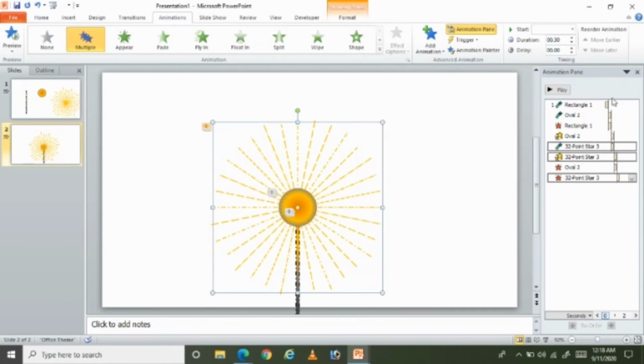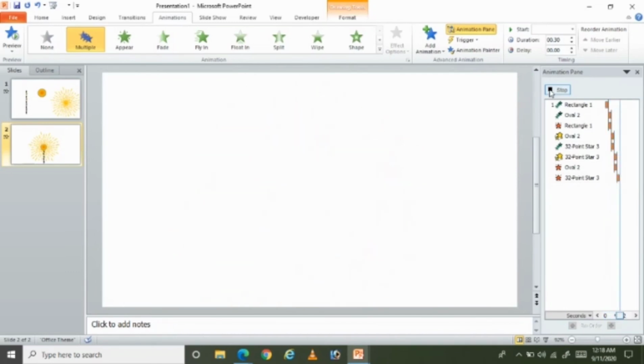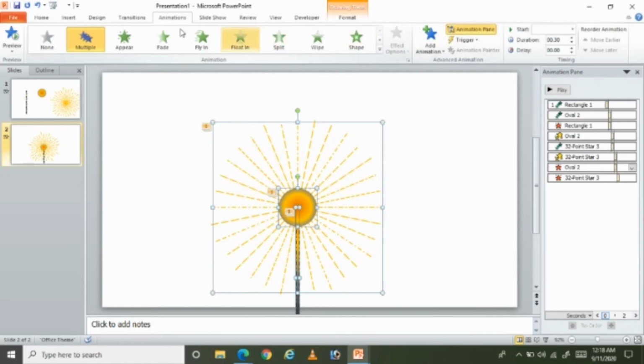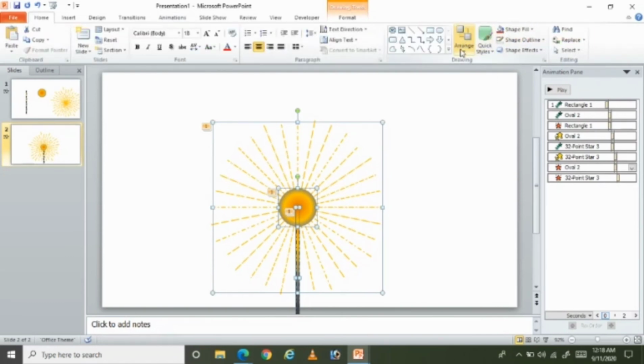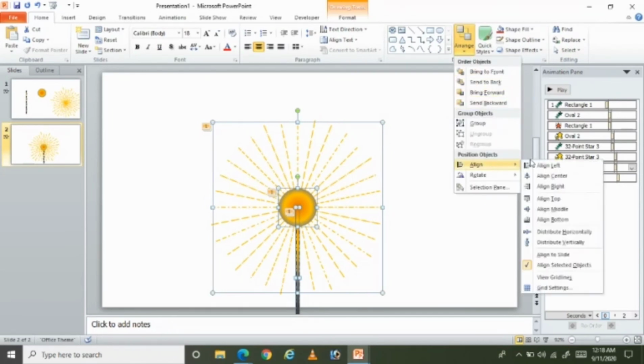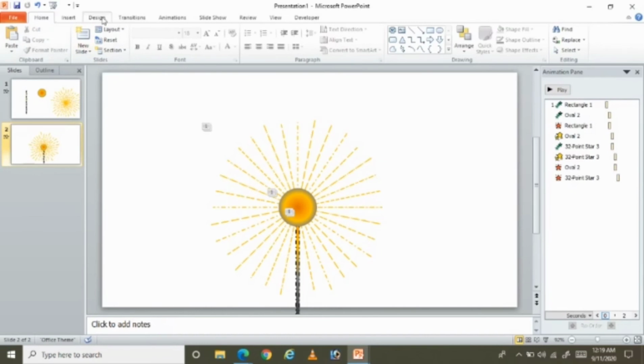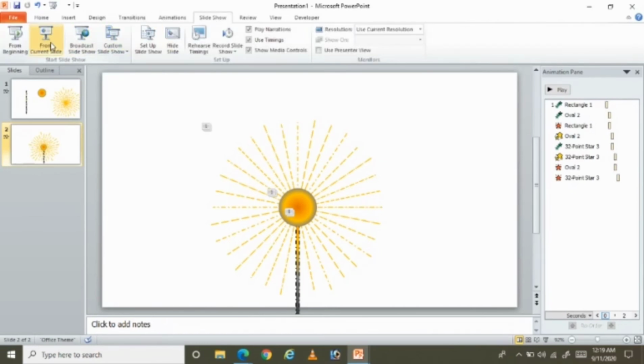Okay, now let's play this animation once. So press Control A, and I want to arrange all of this to the center. So click on arrange, and then alignment is to be center. Okay, now let's start this one. Let's play whether it is working. So I'm clicking on slideshow. Okay, this is the effect.